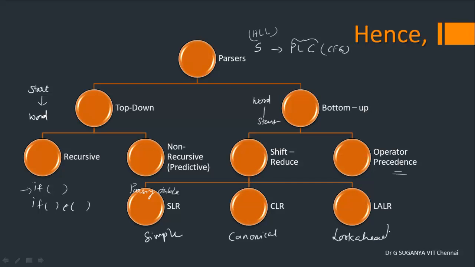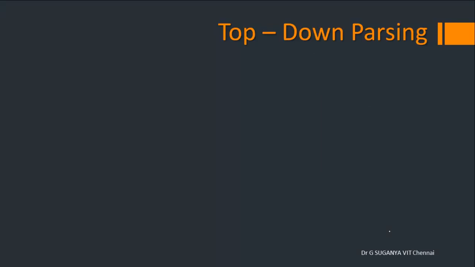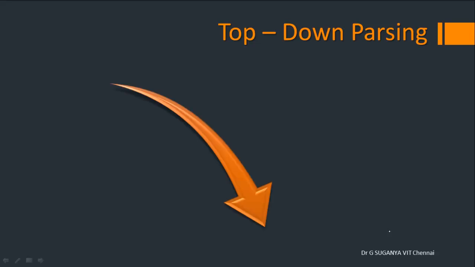So these are the three different parsers that are available in order to identify whether the given input statement belongs to the programming language or not. So with this simple understanding, let's move on to understand how it happens in real time.